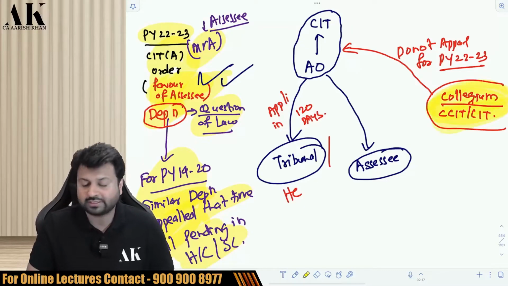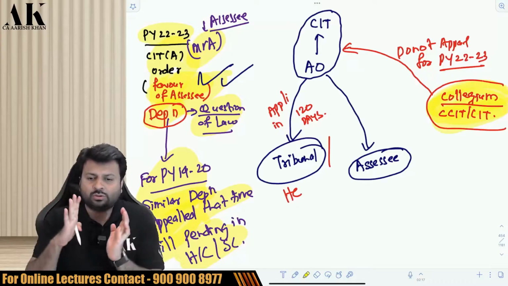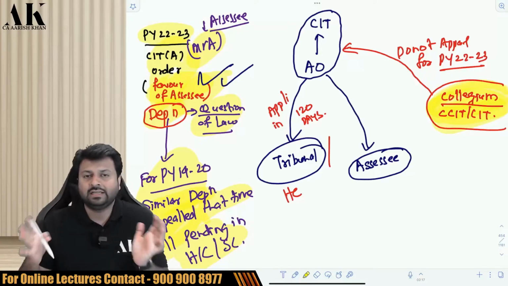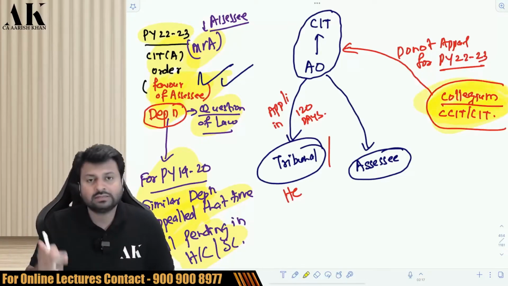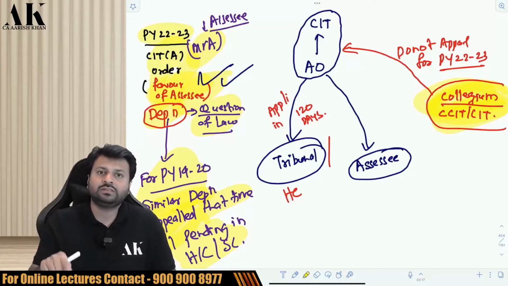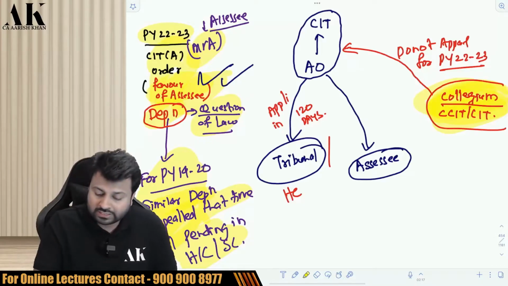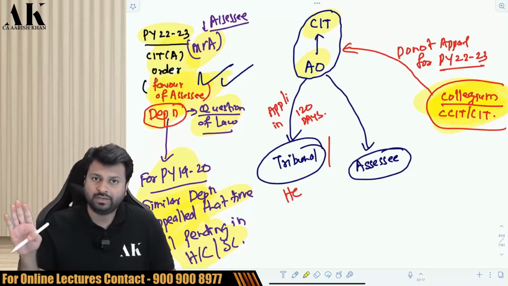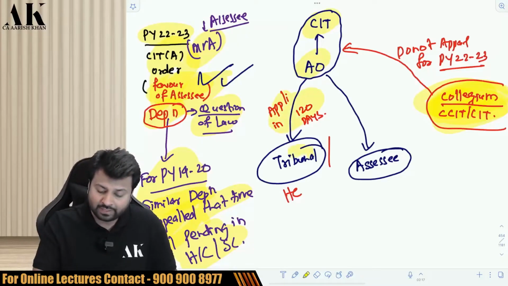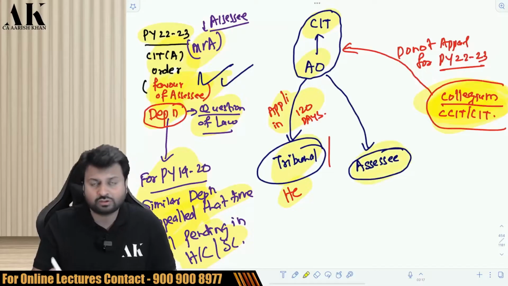Now let's come to the right hand side. Collegium means a group of 2 or more CITs or chief CIT. They will make one collegium, and the collegium will look into such matters. And if the collegium feels that there can be repetition, the collegium will tell the CIT, and the CIT will accordingly tell the AO that we are not going to appeal.